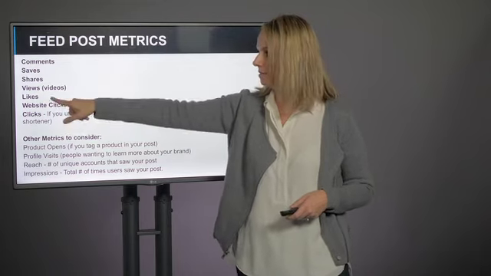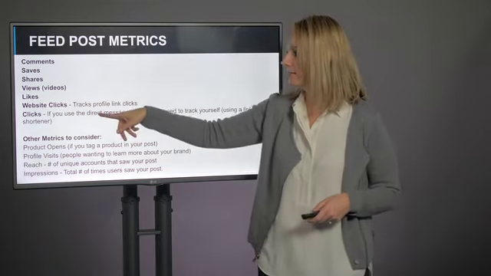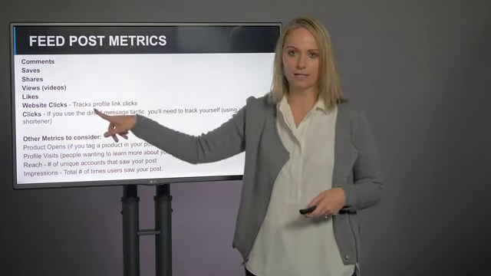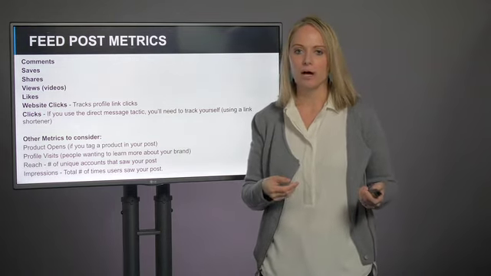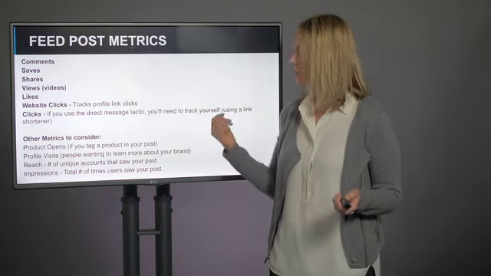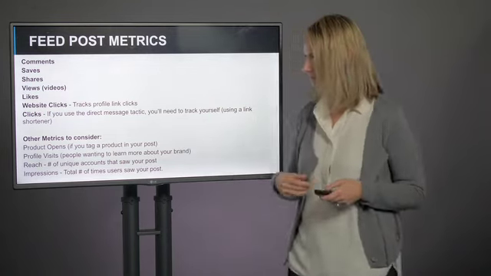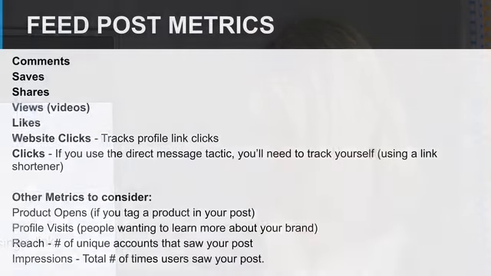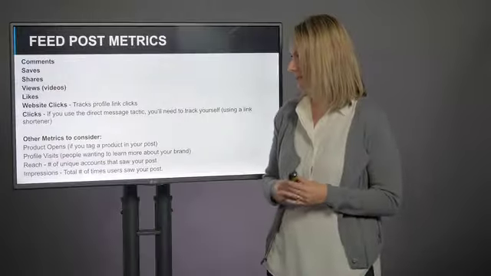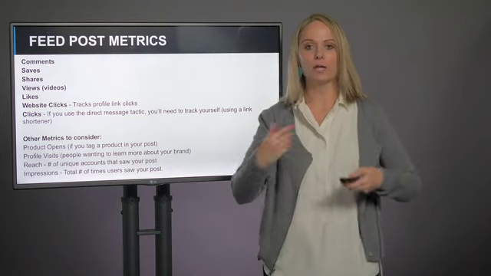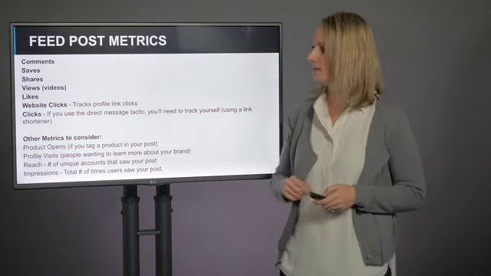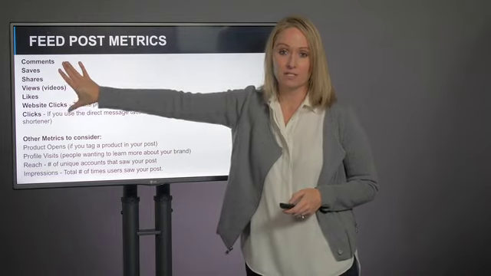Views on your videos, likes, website clicks. Instagram will track your profile link clicks, that bio link. And if you use a strategy where you're connecting people to your content in your direct messages, you want to make sure you're tracking using a link shortener. Other metrics to consider: product opens, if you tag a product in your post. Profile visits, this just means people are interested enough they want to learn more about who you are and your business. The reach, that's the number of unique accounts that saw your post. And impressions, the total number of times a user was shown your post. So these are going to be your core feed post metrics to measure.